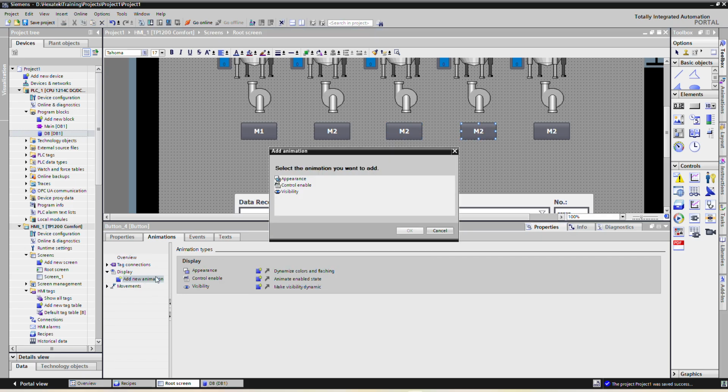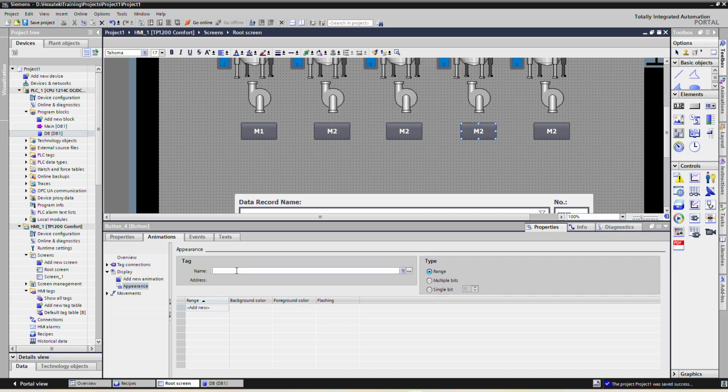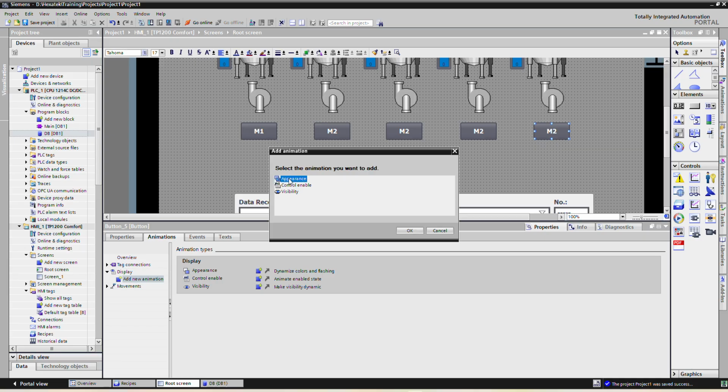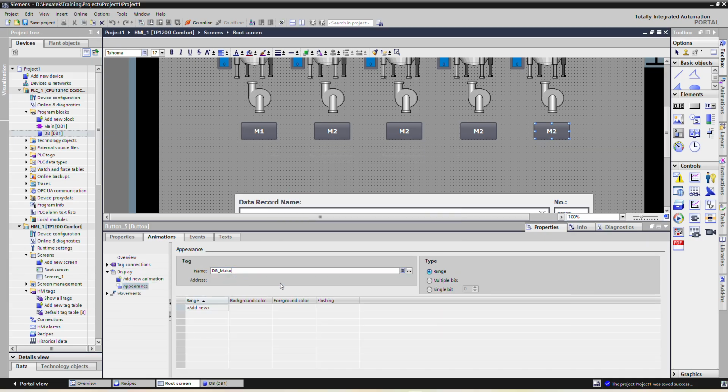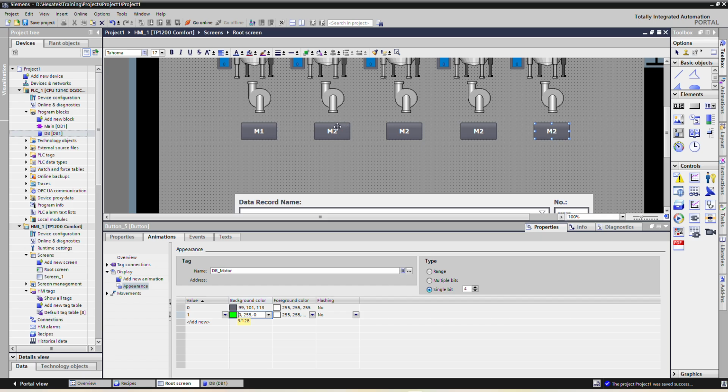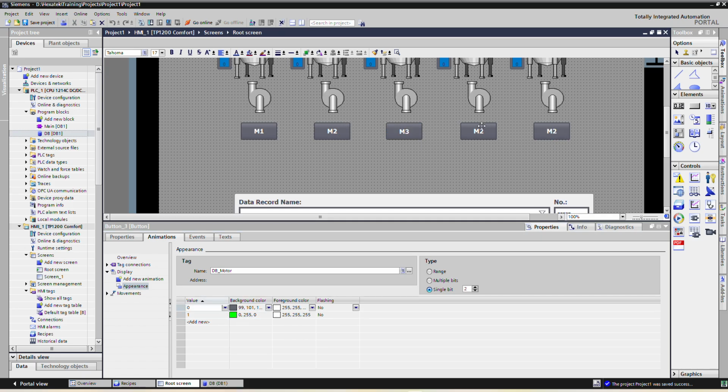For M4 and for M5. Okay, so M3, M4 and M5 we can select.